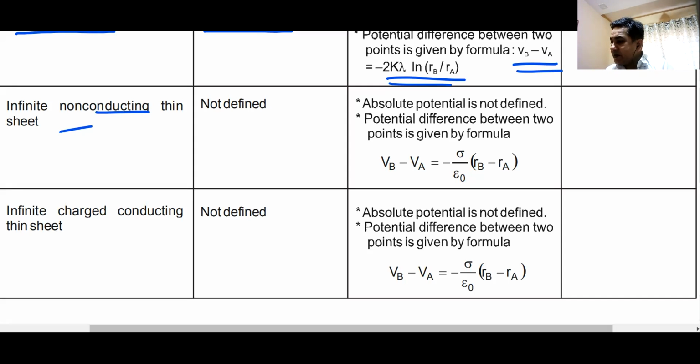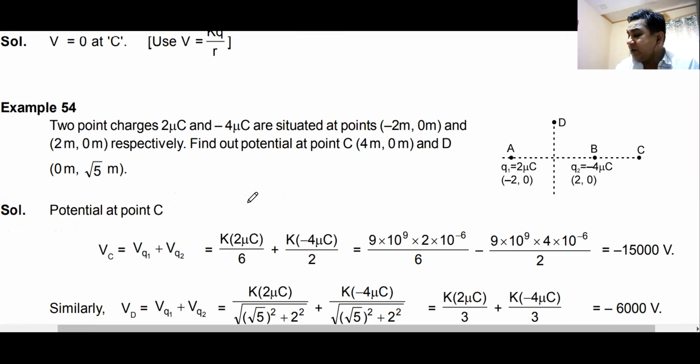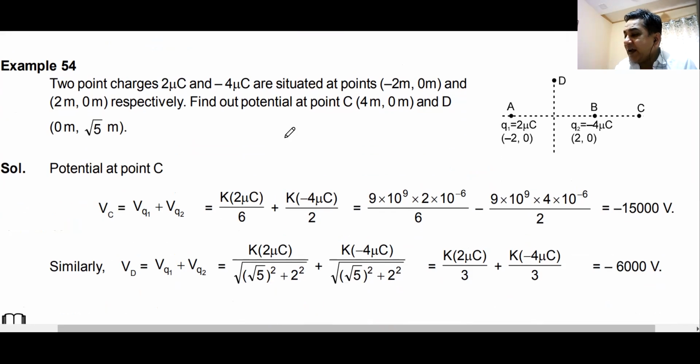Now remember, gravitational potential or electrostatic potential is a scalar quantity. So if you are supposed to find out potential due to a variety of different charges, how will you do it? You will just find potential due to one body, find the potential due to the next body, and simply add them.